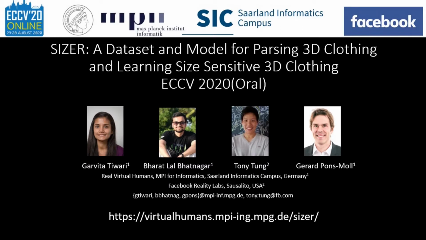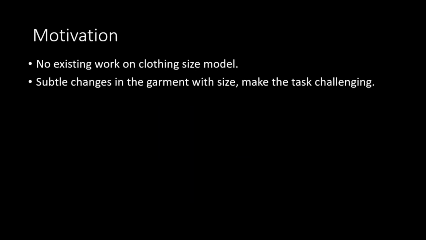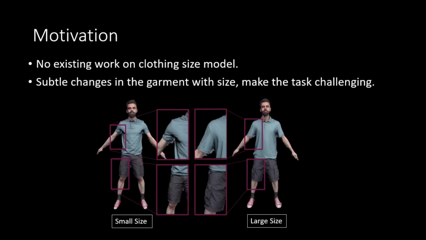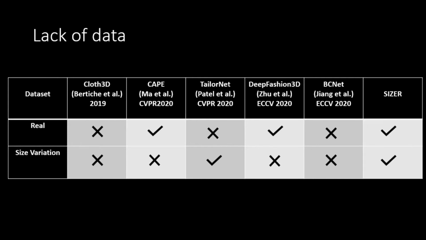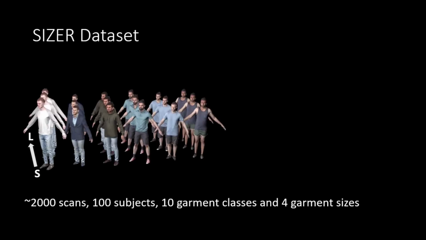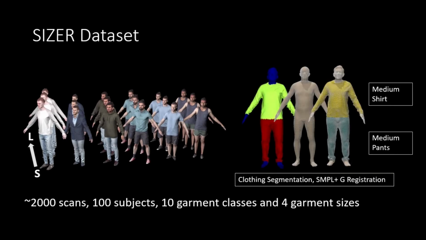We present SIZER, a dataset and model for parsing 3D clothing and learning size-sensitive 3D clothing. There is no existing work for size-sensitive clothing models, and subtle changes in the garment with size make the task very challenging. Moreover, there is no existing dataset capturing garment size variation in the real world. We introduce the SIZER dataset, which is a clothing size variation dataset. It contains approximately 2000 scans, which include 100 different subjects, 10 garment classes, and 4 garment sizes. The dataset includes clothing segmentations, SMPL+G registration, and garment labels.